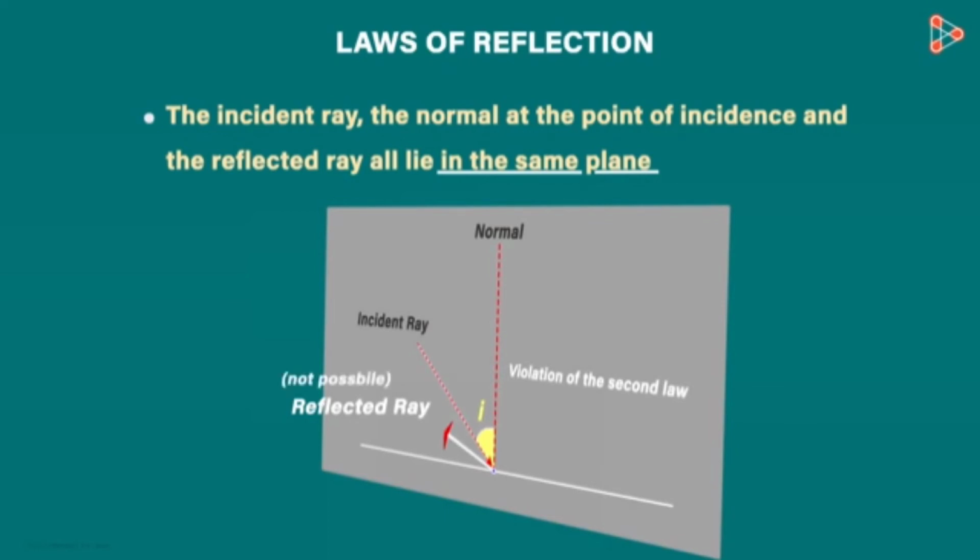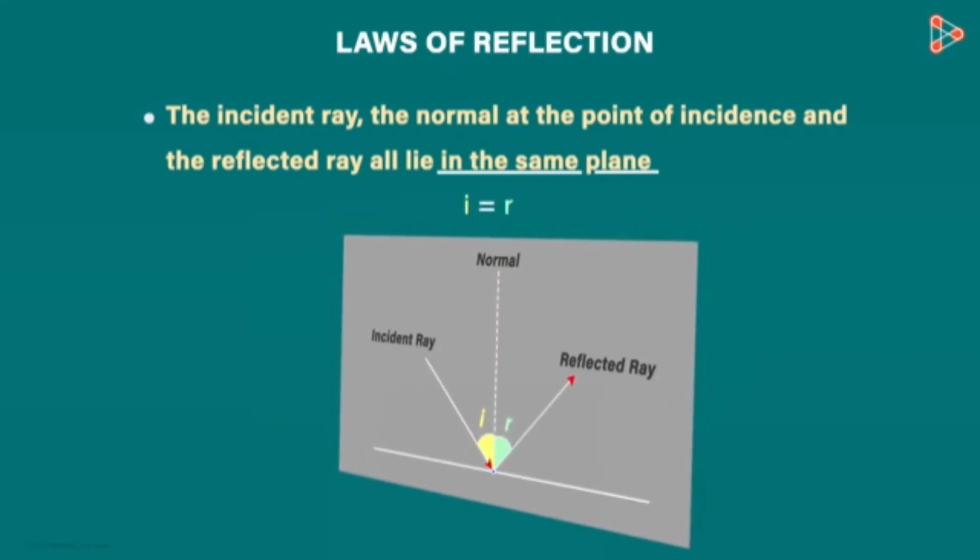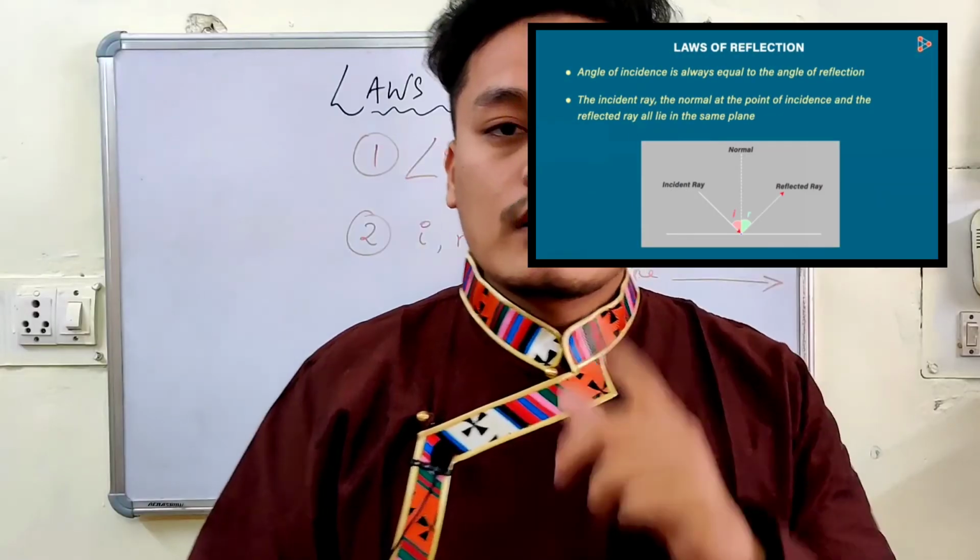This is just not possible. It can only be like this. I will be equal to R and they will lie on the same plane. I hope both the laws are clear now.